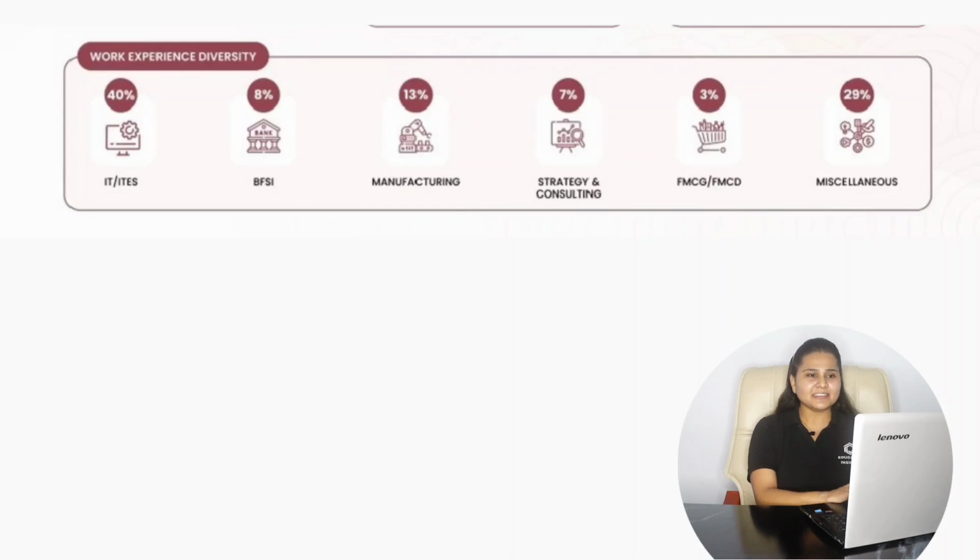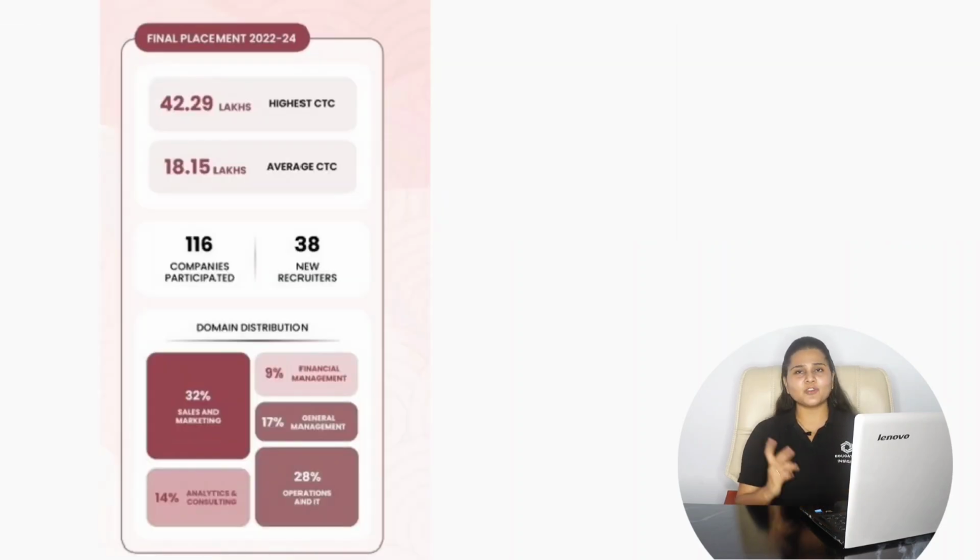Then if we consider the final placement report for the batch of 2022-2024, the highest CTC offered was 42.29 lakhs per annum and the average CTC offered was 18.15 lakhs per annum. Overall, 116 companies participated in campus recruitment, and out of that, 38 were new recruiters.